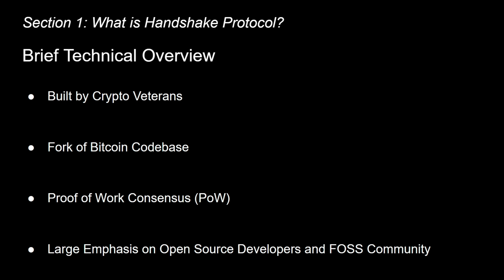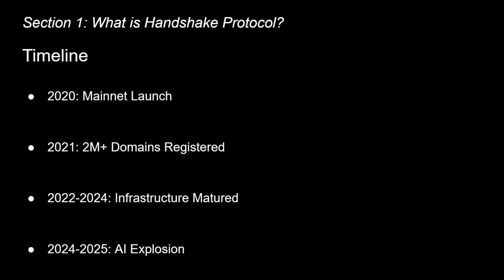From day one, it was unique, as it supported open-source developers and the FOSS community to a level that was unheard of in crypto. Why? Because they understood that a naming system only has value if it's genuinely decentralized and community-owned from the very start.